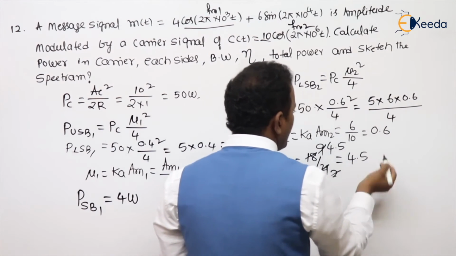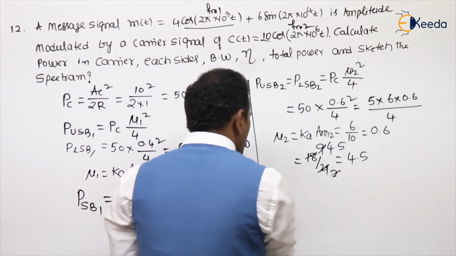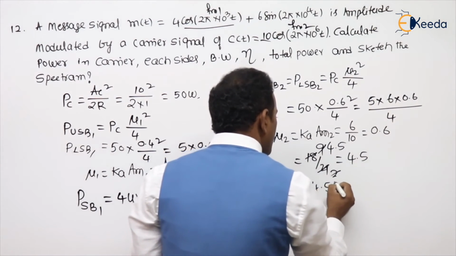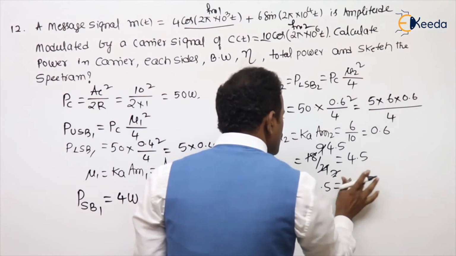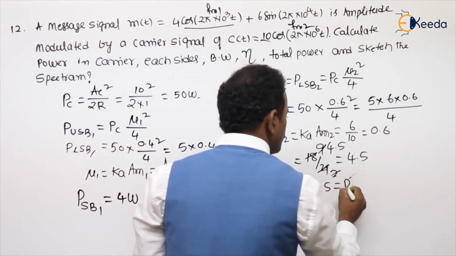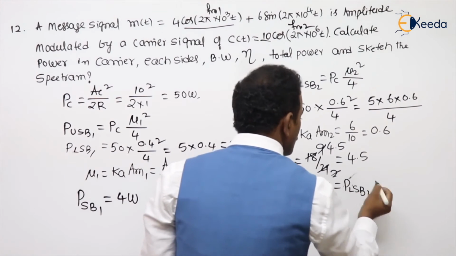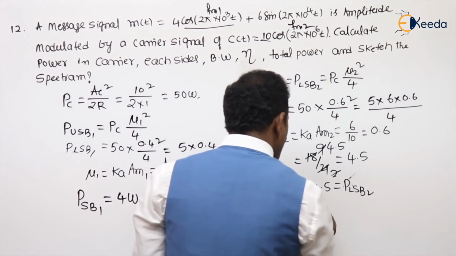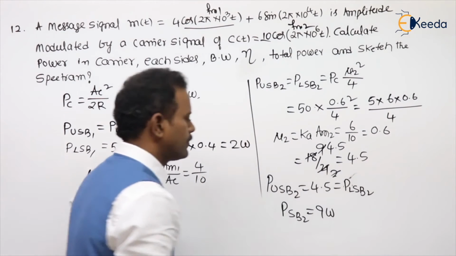So total USB 2 is 4.5, LSB 2 also same. So the total sideband 2 power is 4.5 plus 4.5, 9 watt.